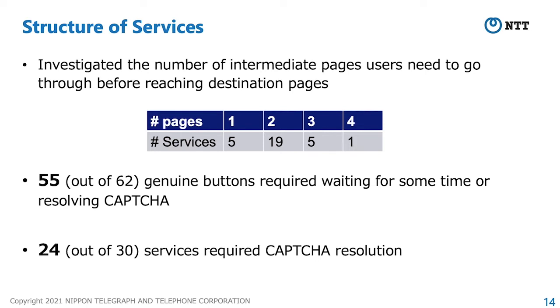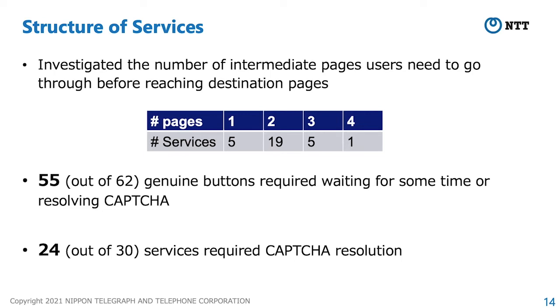We investigated the number of intermediate pages that users need to go through before reaching destination pages. We show the result in the table. We found that 25 out of 30 services had more than one intermediate page. This is a mechanism to increase the time spent on intermediate pages of users and increase their advertisement click rate.